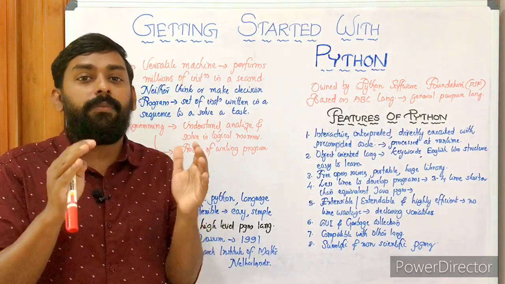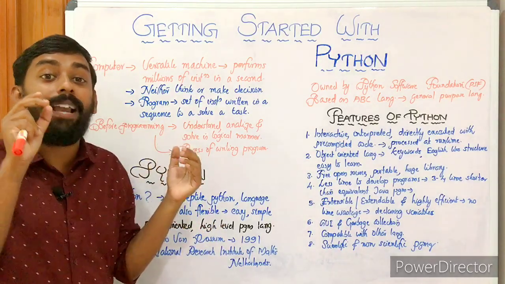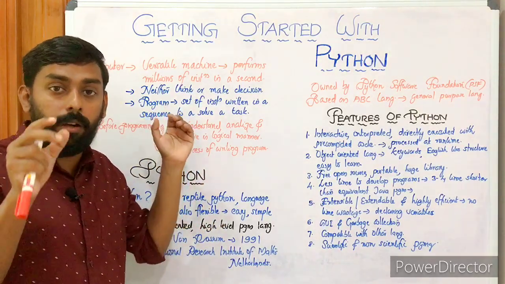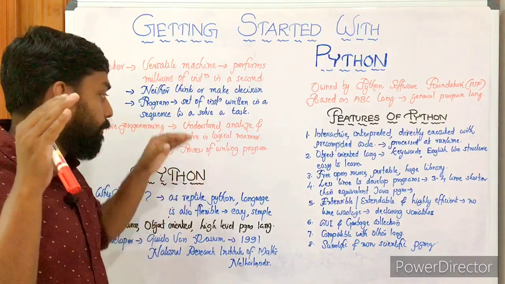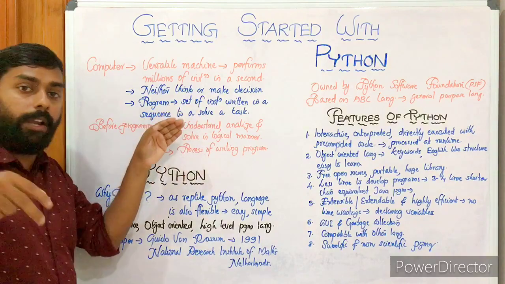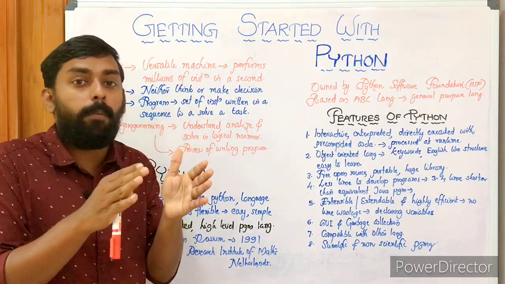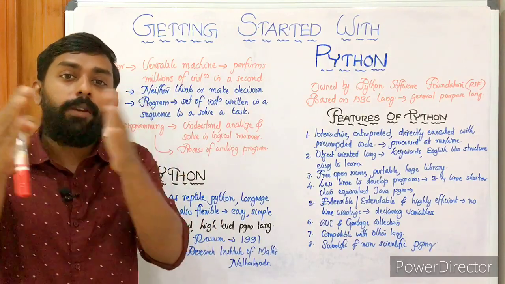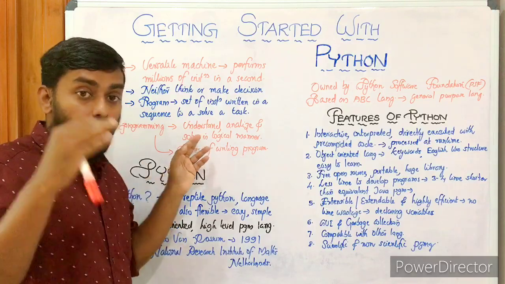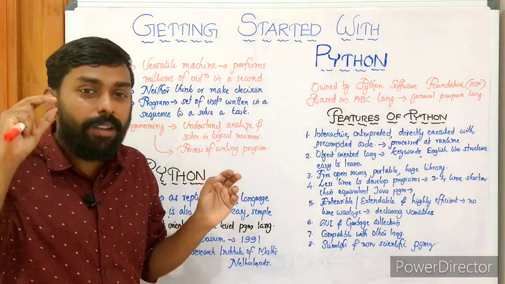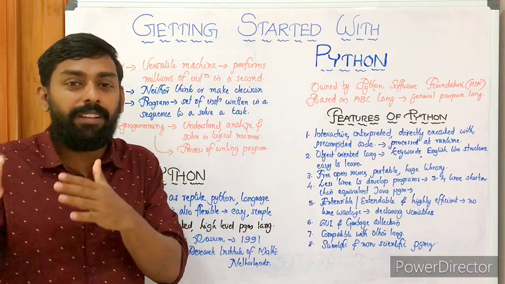A program means a set of instructions written in a sequence to solve a problem, and we are using a programming language. Here we use the Python programming language. Programming is the act or process of writing programs. Before heading to program, you have to identify the problem first, understand it well, then analyze and go for multiple solutions, and finally solve it in a logical manner. You must have computational thinking, otherwise you cannot solve it efficiently or effectively.